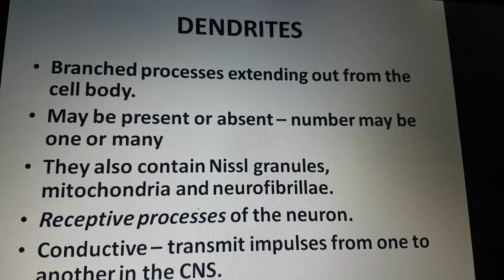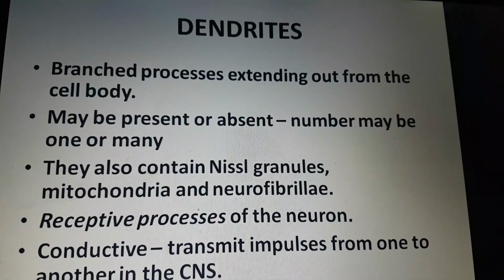Now let's talk about dendrites. This was all about the nerve cell body which we talked about. Now about dendrites. What are the dendrites? Dendrites are the branched processes of the neuron and are branched repeatedly. These are 5 to 7 processes extending out from the cell body. They may be present or absent. If present, their number may be 1 or many.